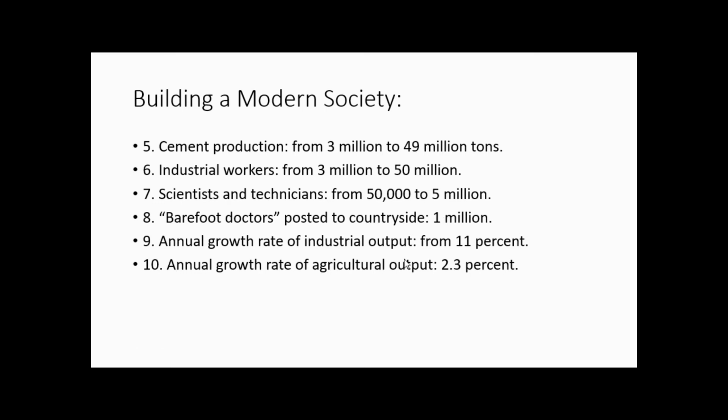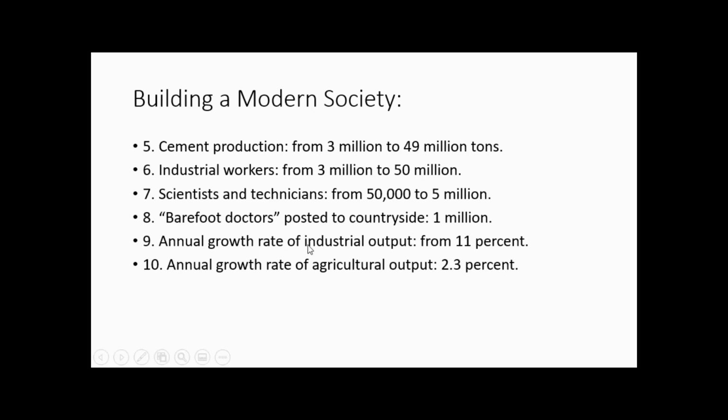The number of people working in industrial jobs went from 3 million to 50 million, a massive increase. China had a lot more people that went into science and technology, from 50,000 people to like 5 million people. Mao didn't think that people had to have like a good education to become a doctor. And so while he was leader of China, he had just regular women, about 1 million of them, posted to the countryside to just be these barefoot doctors.